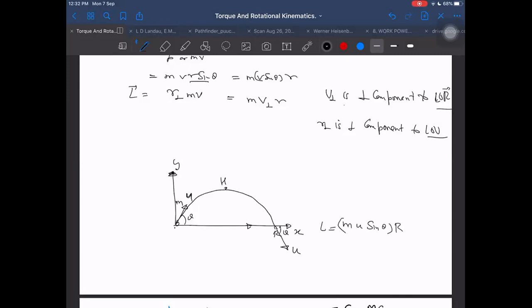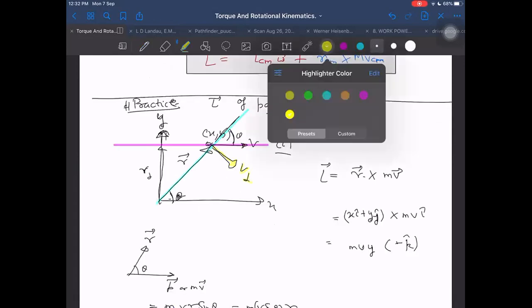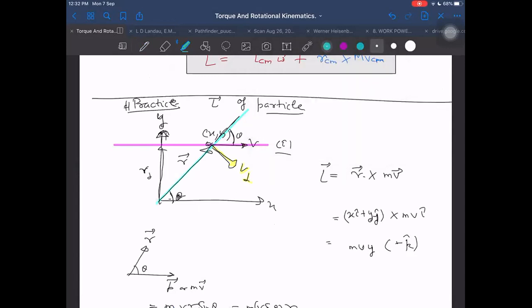Now if you want to find the direction of angular momentum, I recommend this way. Assume a clock at the origin, and this is the hand of the clock, and this is the velocity of the tip.